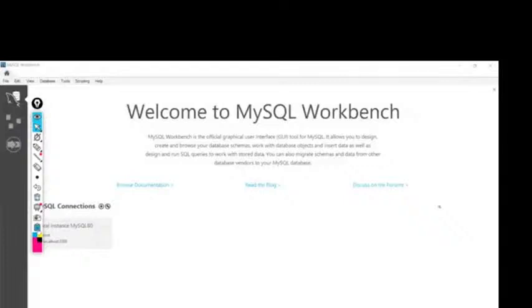In the menu bar we have the file option. Inside file we can click on new query tab. If I click that option, one new file is opened. Or else, I have a shortcut to open a file, that is the first icon in the toolbar. This is the place where we will write all our queries.